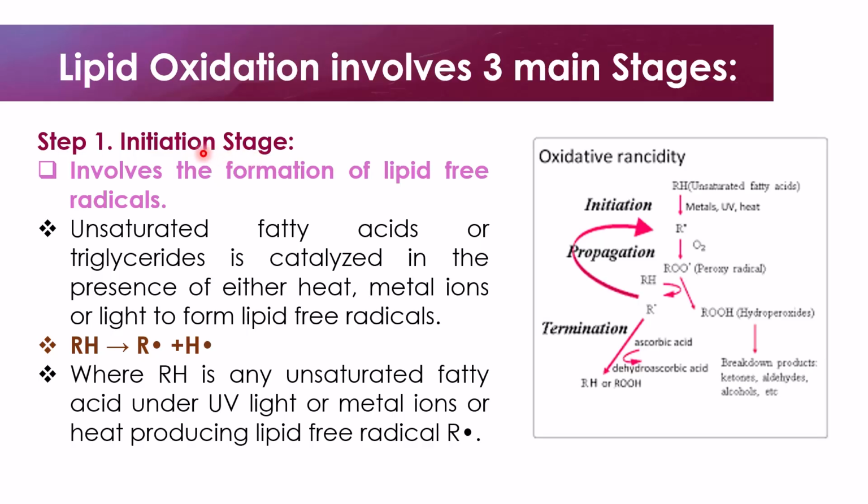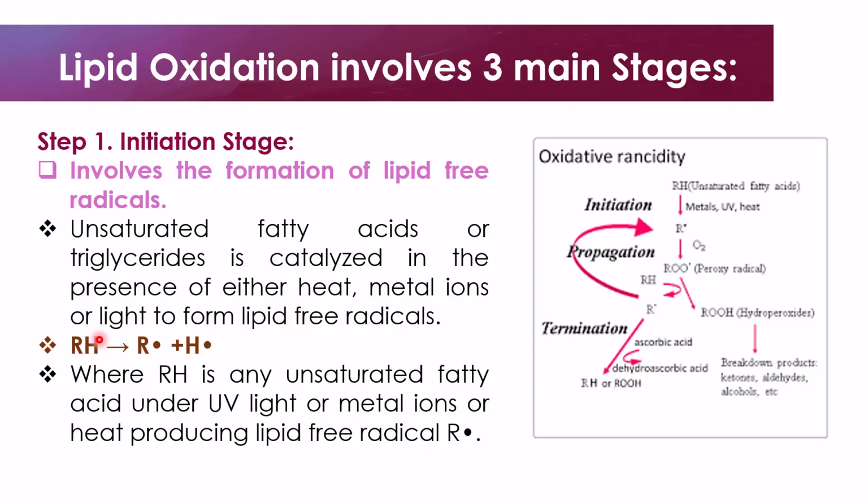The initiation stage involves the formation of lipid free radicals. What happens is that an unsaturated fatty acid or triglyceride is catalyzed in the presence of either heat, metal ions, or light to form lipid free radicals.